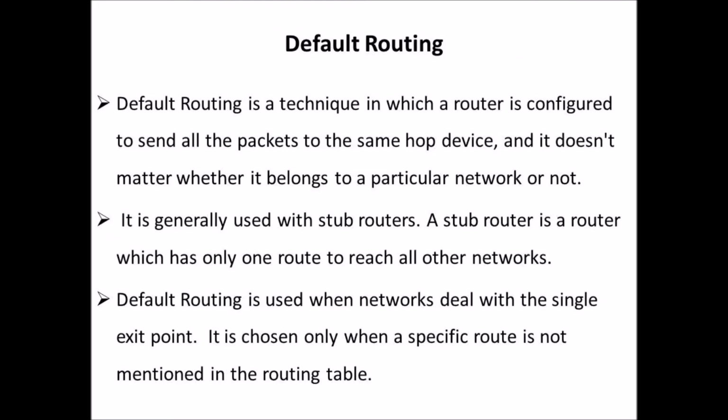Second one, default routing. Default routing is a technique in which a router is configured to send all the packets to the same hop device, and it does not matter whether it belongs to a particular network or not. It is generally used with stub routers. A stub router is a router which has only one route to reach all other networks. Default routing is used when networks deal with the single exit point. It is chosen only when a specific route is not mentioned in the routing table.